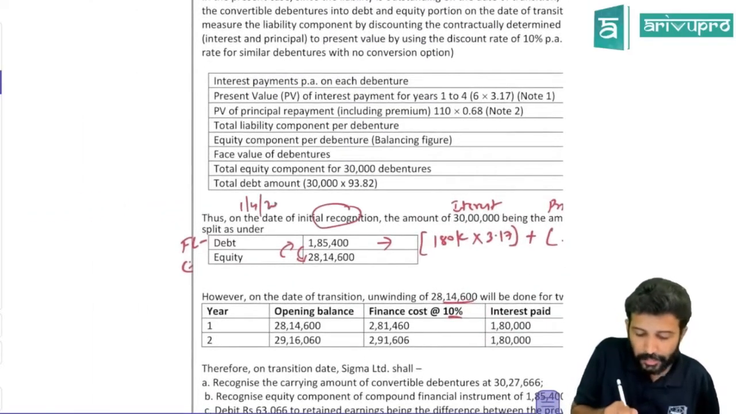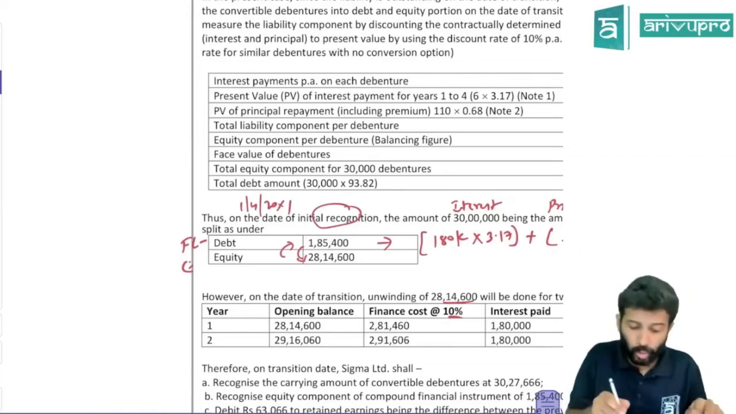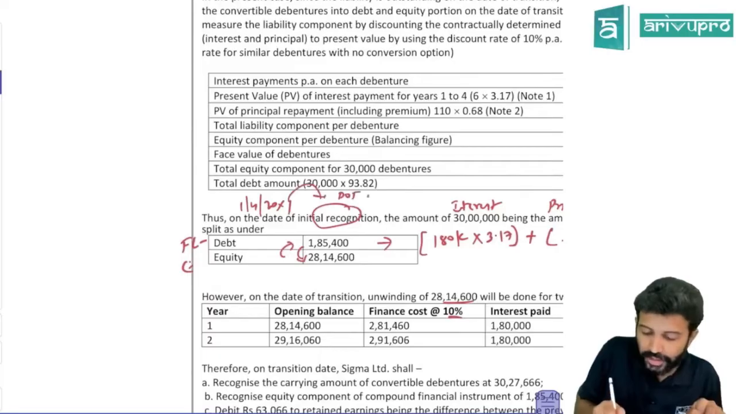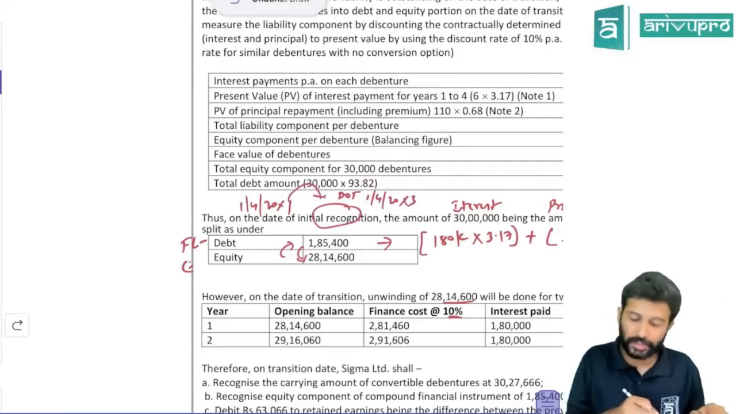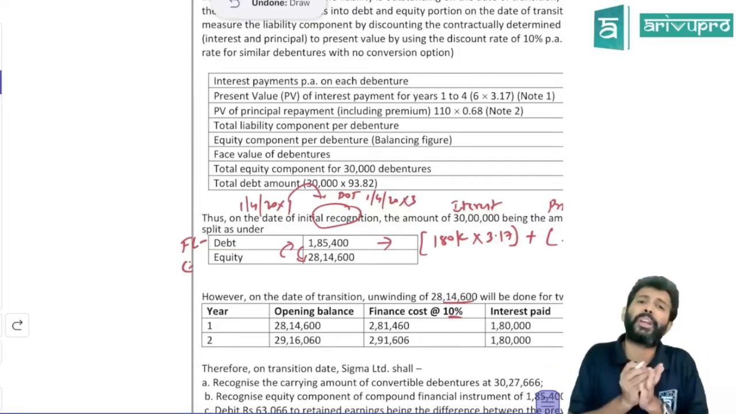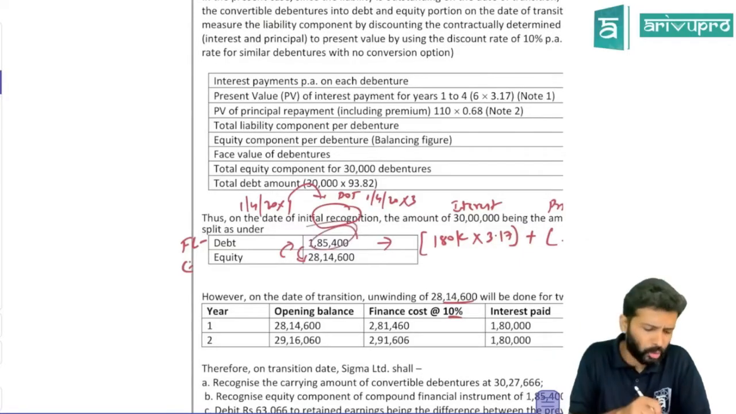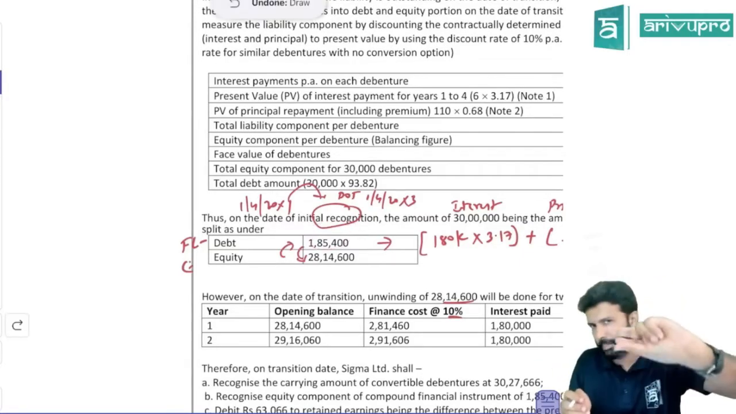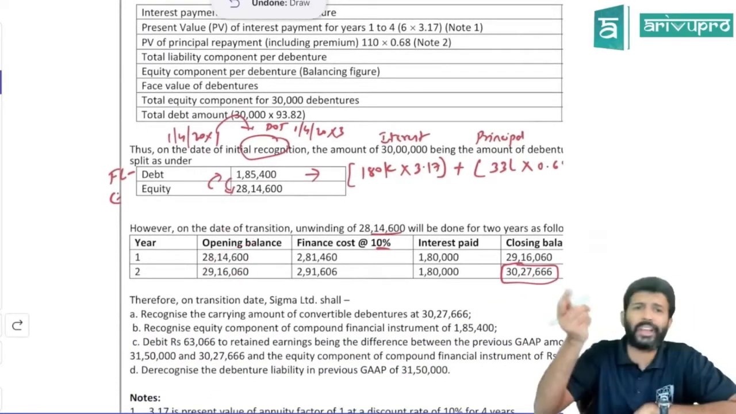Initial recognition means 1st April 20x1. Is IND AS applicable to you on 1st April 20x1? No. What is the date of transition? Date of transition they're saying is 1st April 20x3. So you need to know the value of financial liability and equity on the date of transition. So first find out that. Financial liability, how do you do the accounting? Put up an amortised cost table. For equity, there is no remeasurement. Whatever value you found out here, the same will continue. For financial liability, you need to put up an amortised cost table. They book the interest charges using the effective interest rate.